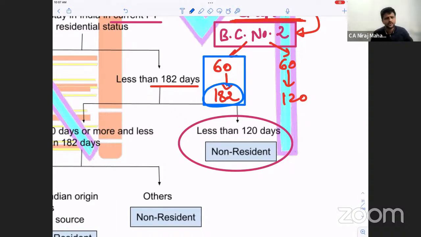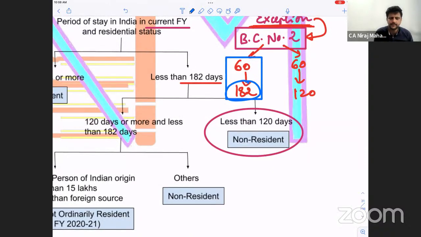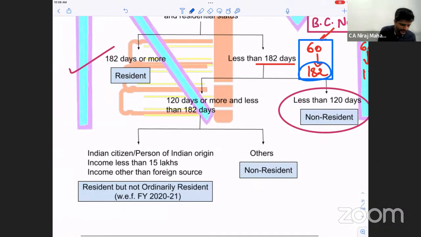Basic condition number 2 also not satisfied. He becomes NR. Simple? Fine.